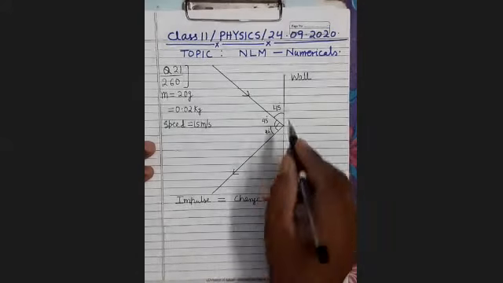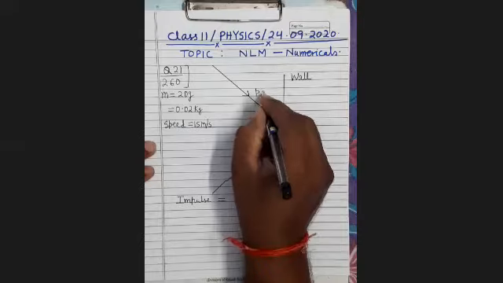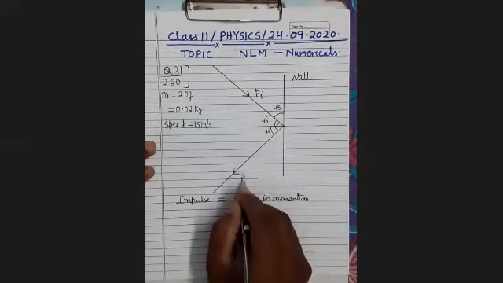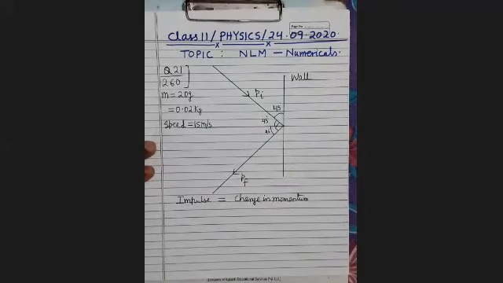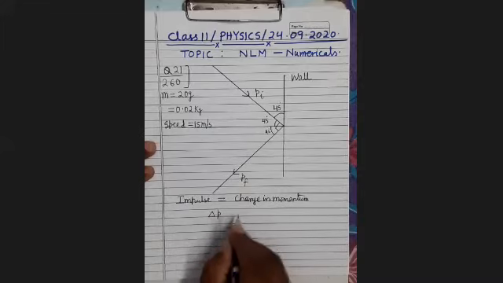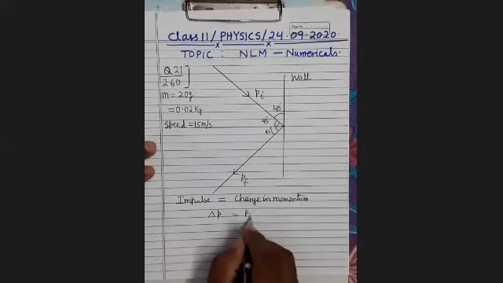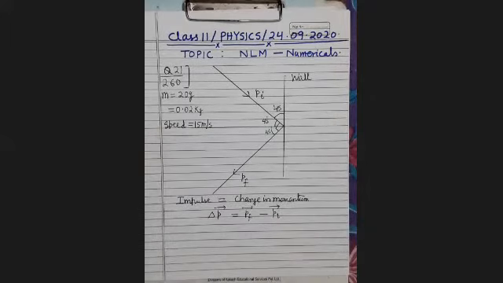Before striking the wall, it has momentum in this direction, and after striking the wall, it has momentum in this direction. You have to find delta P equals Pf minus Pi, but we will find it vectorially because momentum is a vector quantity.